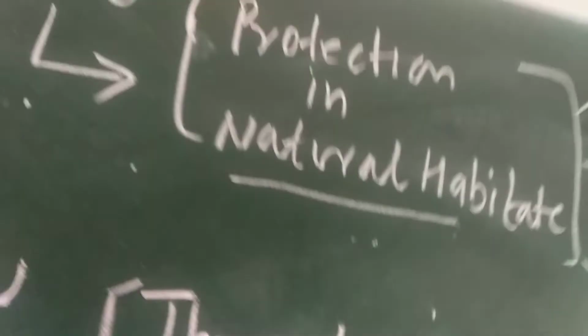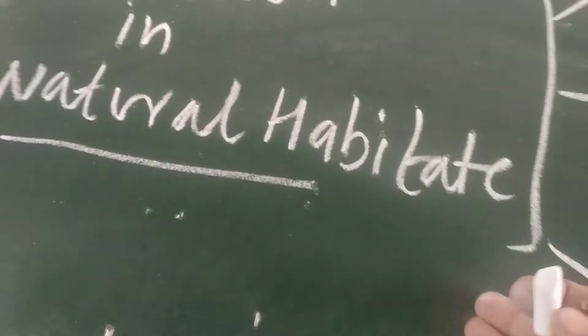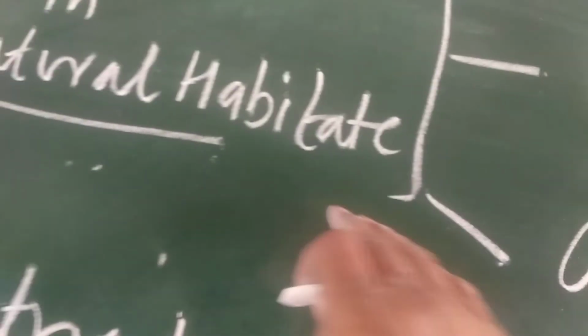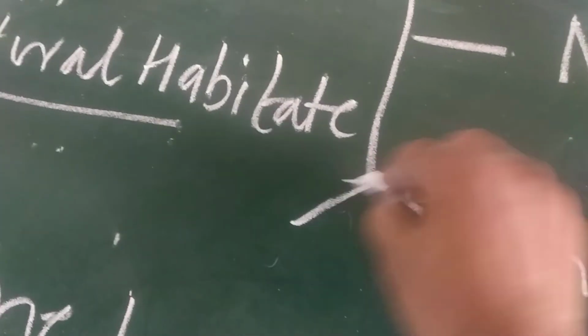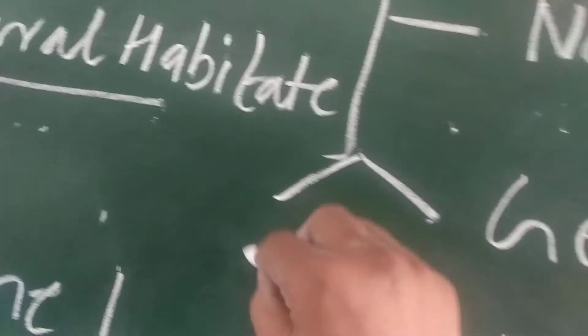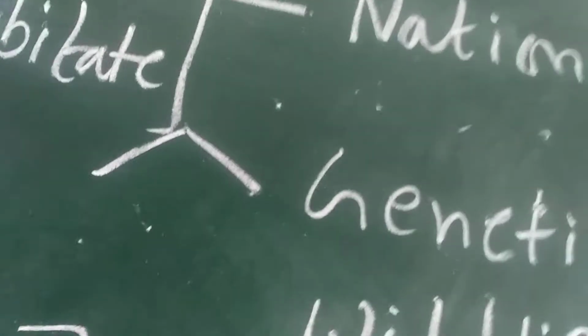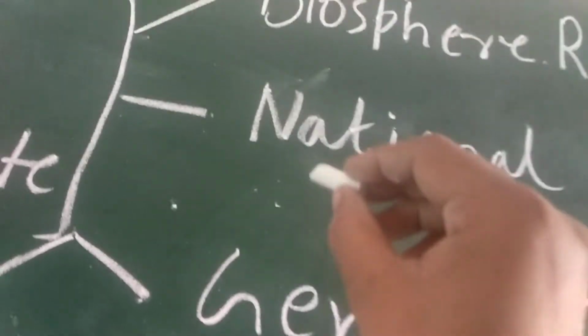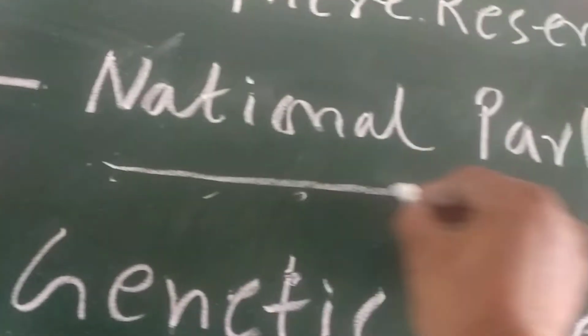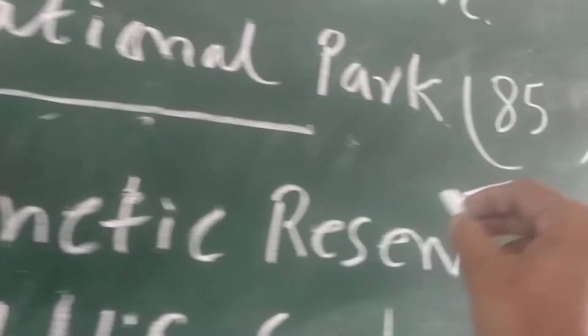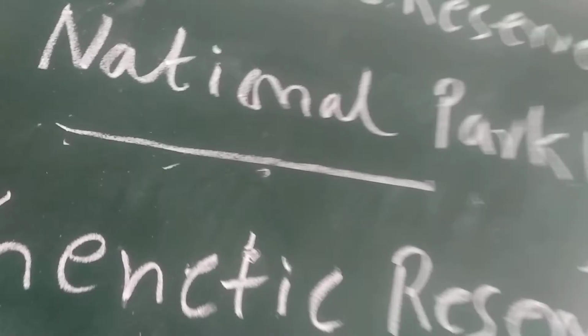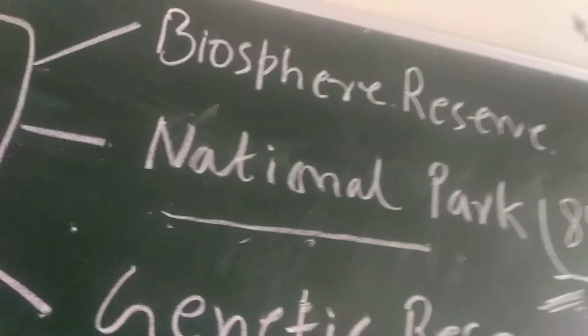So in situ conservation, how can we conserve in their area? Suppose plants are there, they need good environmental conditions. If animals are there, they also require good environmental conditions. That's why the government has developed national parks. There are 85 national parks developed in our country.